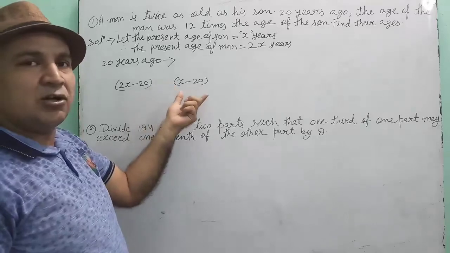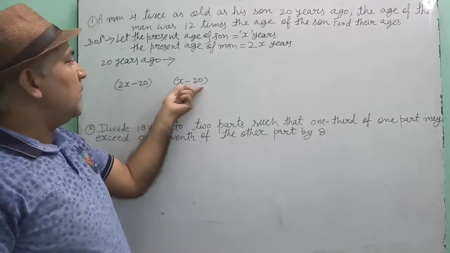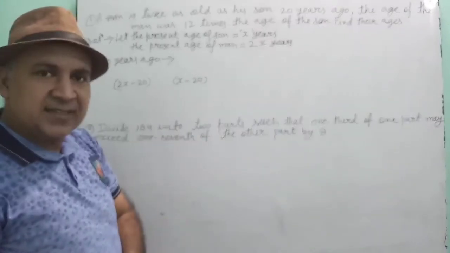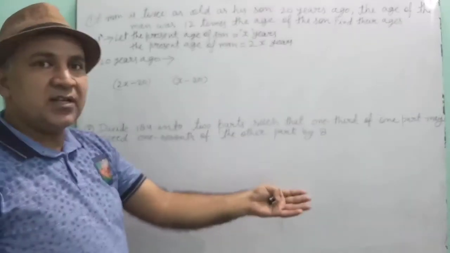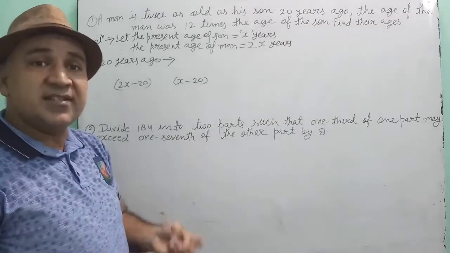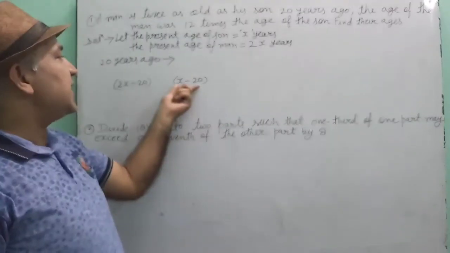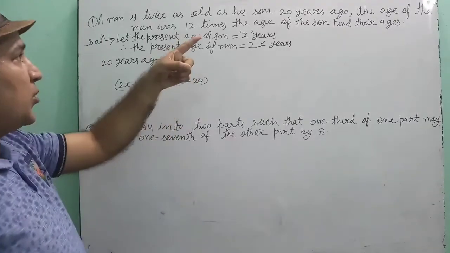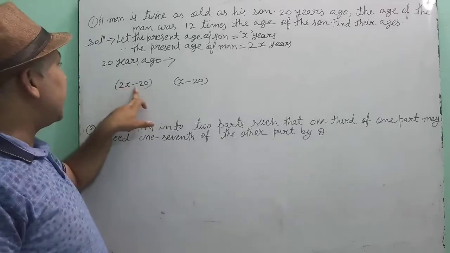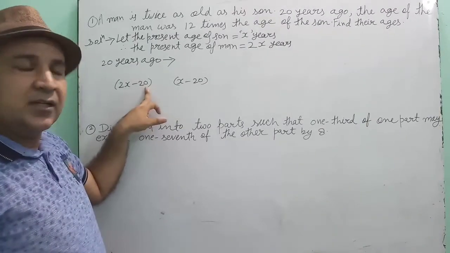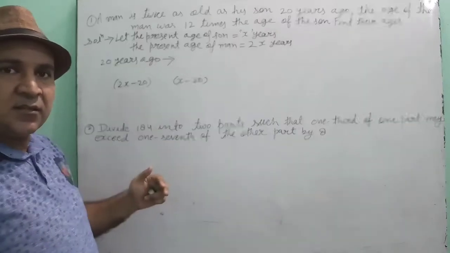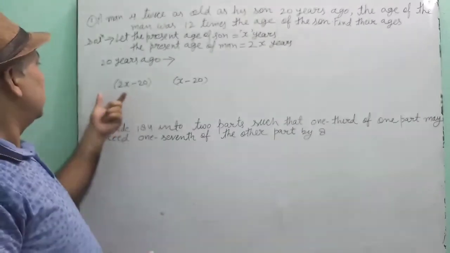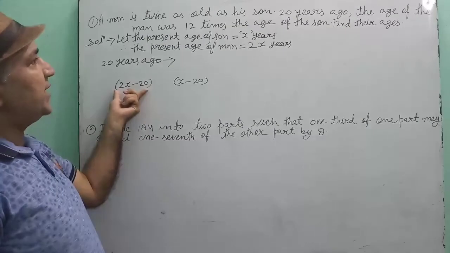These points are clear or not? 20 years ago, age of son will be x minus 20, because present is x, so before 20 years, we will subtract 20. That is why x minus 20 is the age of son. Before 20 years, age of man will be 2x minus 20, because 2x is the present age. So 20 years before, we will subtract 20 years. So it will be 2x minus 20.